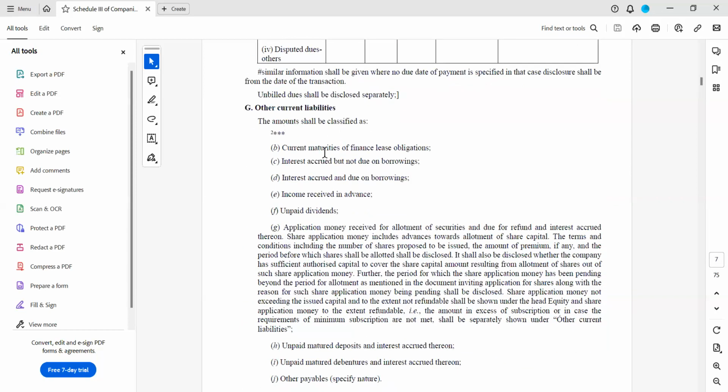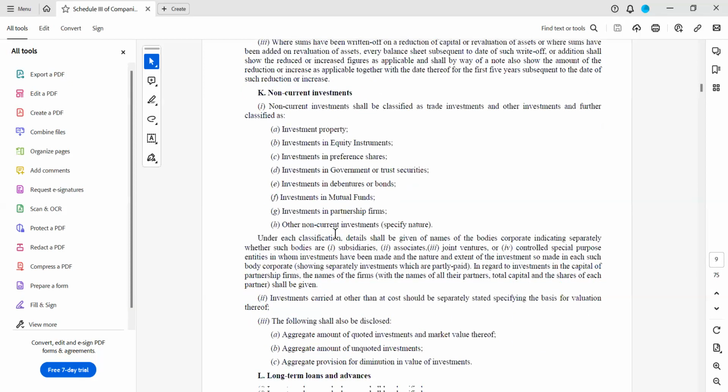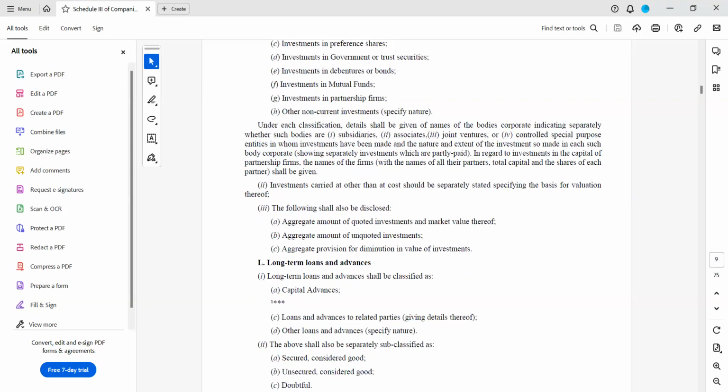See, non-current investment, this we had seen. Aggregate amount of quoted investments, in comparison with the example balance sheet which I have taken.